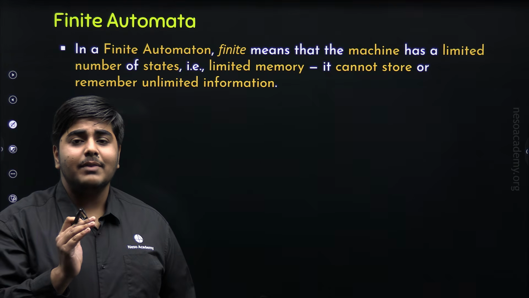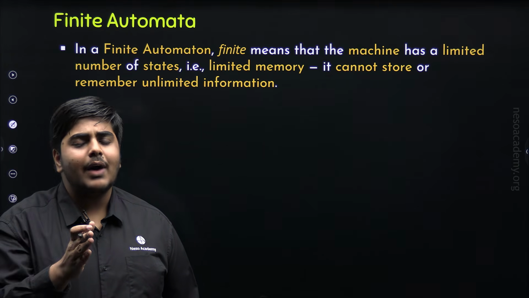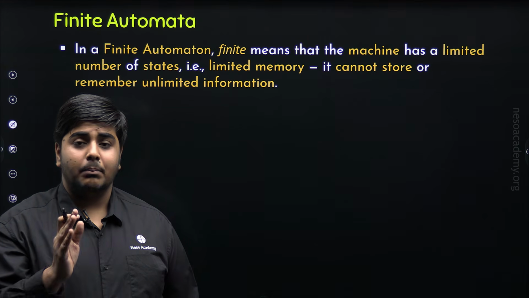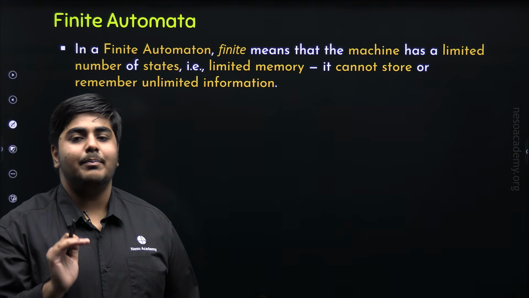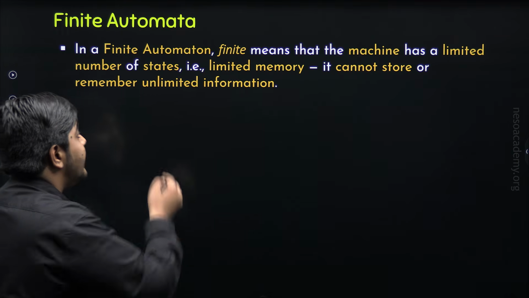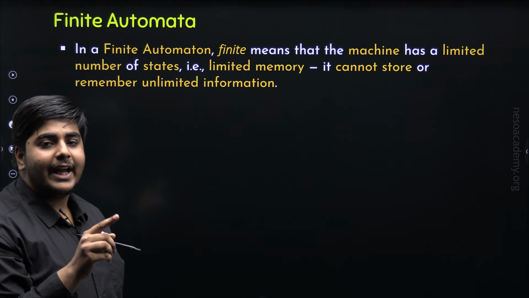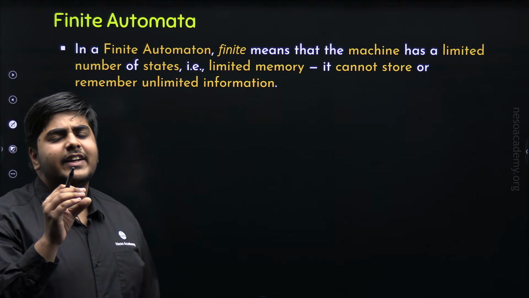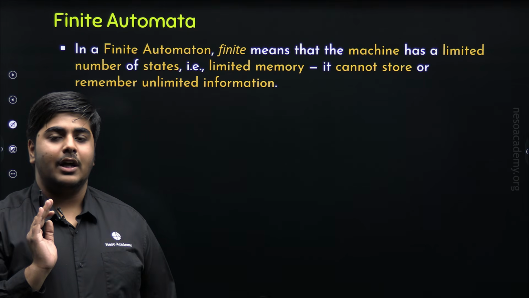And in a Turing machine, we have an infinite length tape, which also acts as a source of memory. But in the case of finite automata, there is no such extra memory element. These states are the only source of memory, and that is why it has a very small amount of memory. I hope this point is very much clear now.